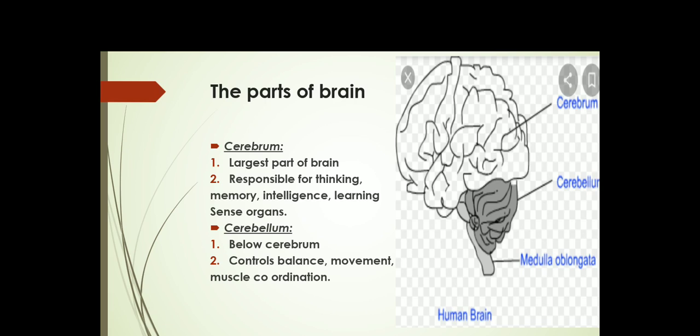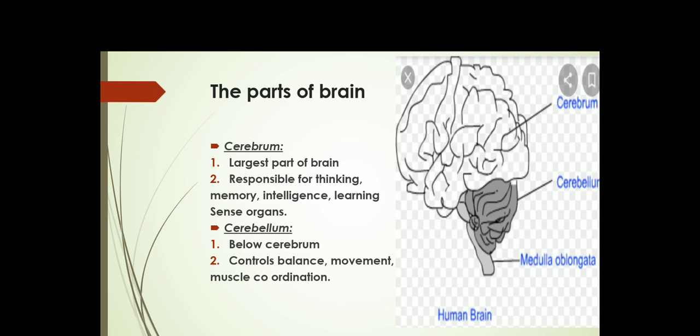So children, what is the cerebrum? Here is a picture so that you will understand better. From the picture you can see that the cerebrum is the largest part of the brain. It is responsible for thinking and reasoning. What is reasoning? You solve different types of math word problems, and these are reasoning. It also controls our intelligence, our learning, our memory, the way we think, and it controls the sense organs.